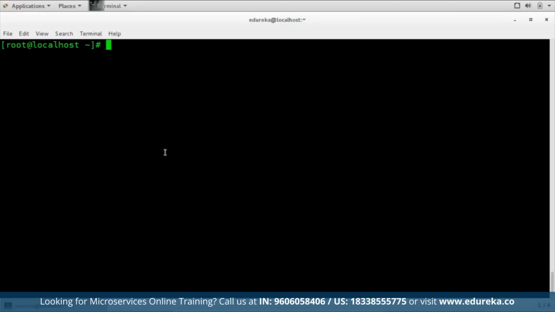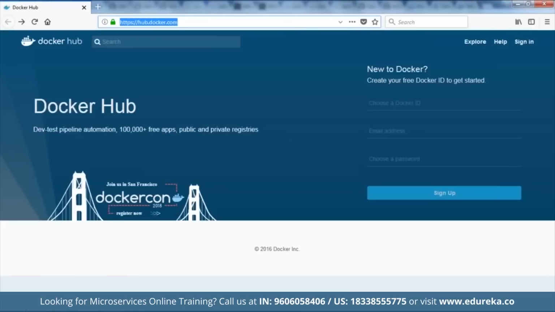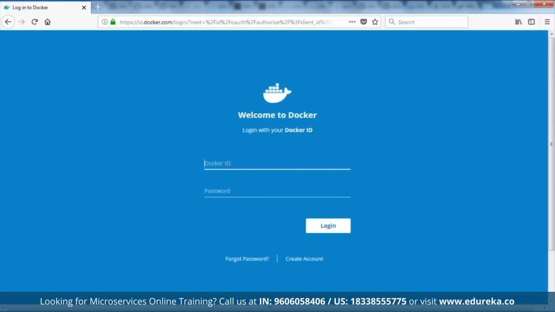Let me show you how Docker Hub looks. For that, I'll open my browser. This is the official website, hub.docker.com. You need to go to this URL and you can create an account for free and get started. You can find all the images, plus you can upload your own images as well if you want.